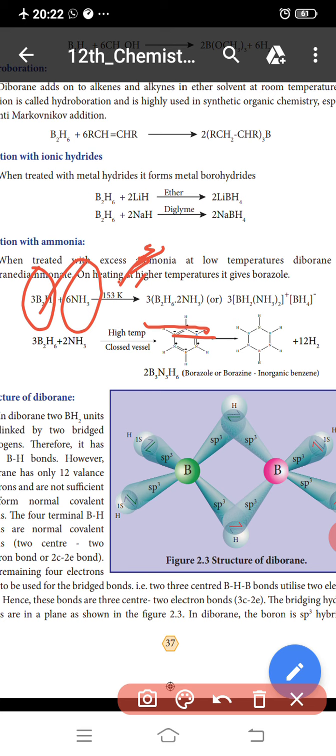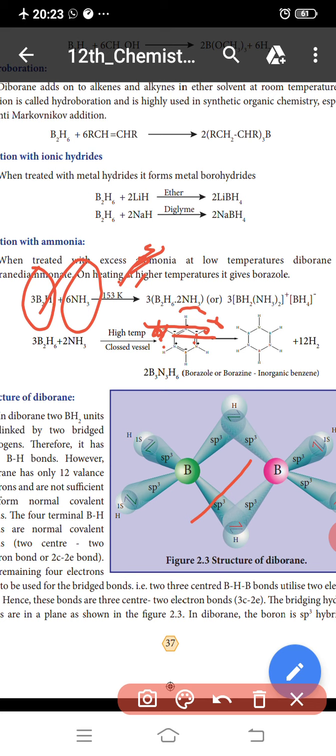On heating at higher temperature, it gives borazine. The name is diborane, two molecules, diborane diammoniate.